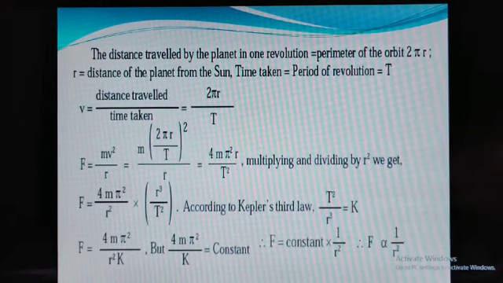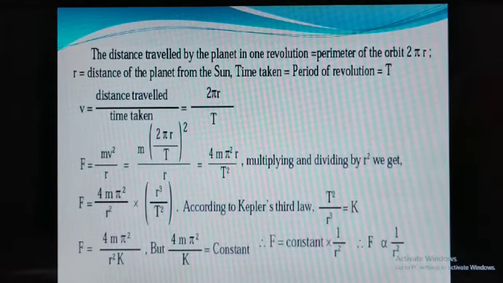It means that Newton concluded that the centripetal force, which is the force acting on a planet and responsible for its circular motion, must be inversely proportional to the square of the distance between the planet and the sun.